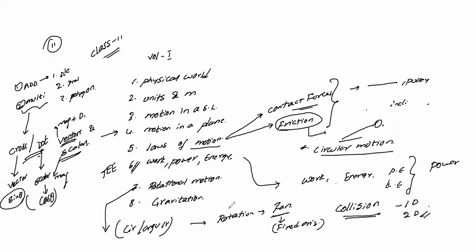Indha rotation motionla rendu laws irukku. One is your perpendicular axis, one is your parallel axis. Idhula we are going to discuss about the moment of inertia, so I, and radius of gyration R nu rendu terms irukku. And after that depends upon the shapes. Remember depends upon the shapes, center of gravity, center of mass nu there are some terms are there. Niraya derivations irukku. Romba important topic idhu. Okay. So these are the terms, romba important.